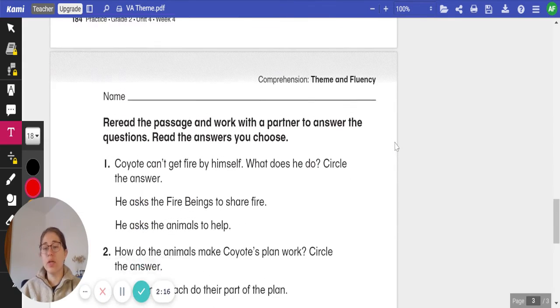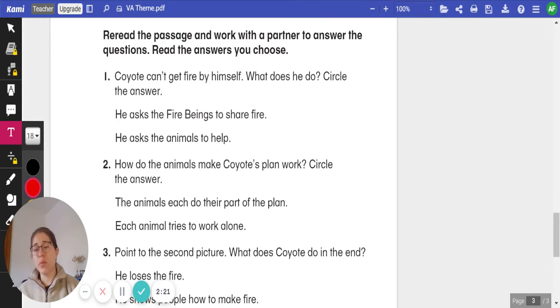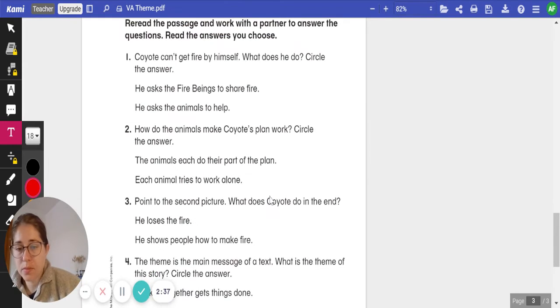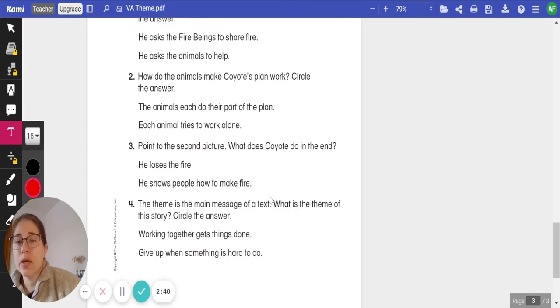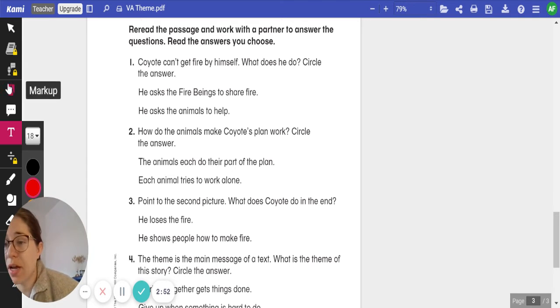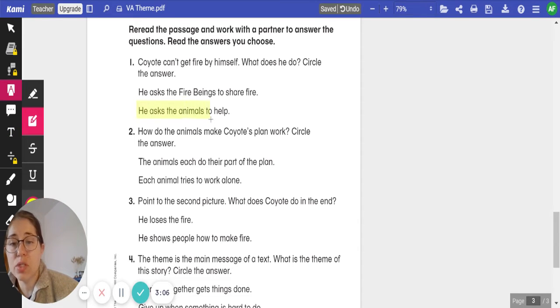All right, we're going to go through and figure out some comprehension questions and the theme of our story. Go ahead and number your paper 1 to 4. Number 1, Coyote can't get fire by himself. What does he do? Does he ask the fire beings to help share, or does he ask the animals to help? Do you remember? Well, he does not ask the fire beings to share. He asks the animals to help. Go ahead and get that written down for number 1.